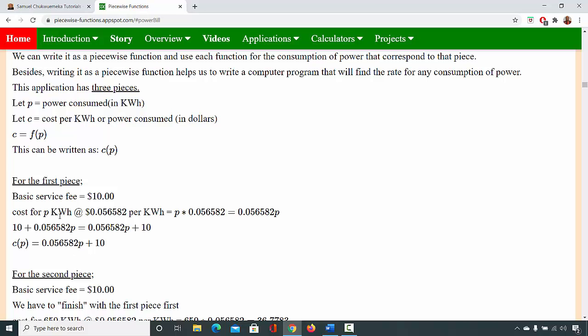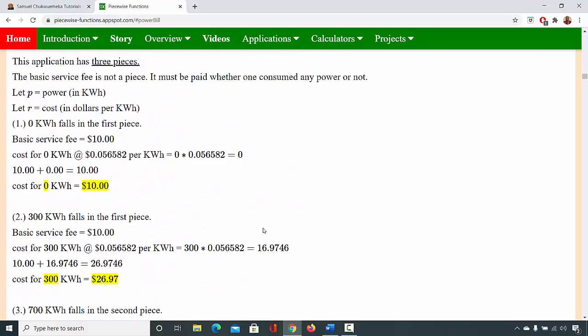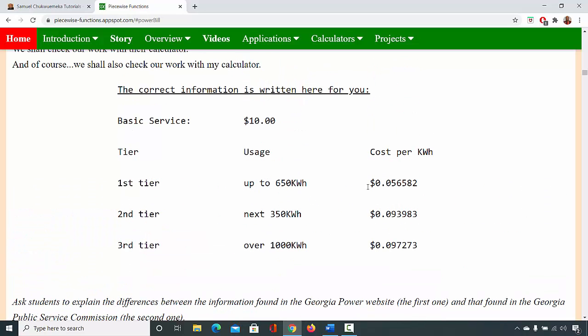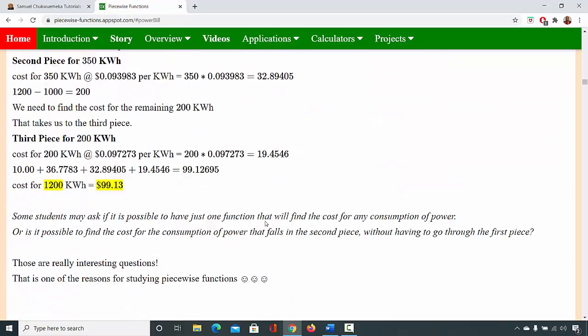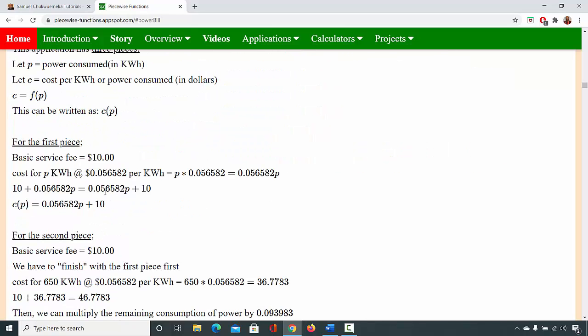So we now say, okay, cost for P kilowatt hour. Now, the basic fee is still $10, but cost for P kilowatt hour, because now we are using variables, okay? So we now say for the first piece, cost for P kilowatt hour at the rate for the first piece. So this is P times 0.056582. And that gives us 0.056582P.